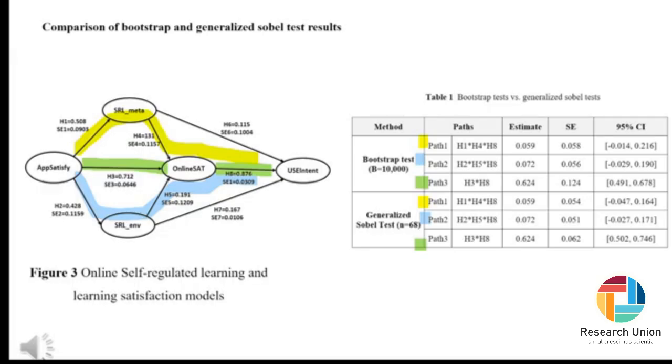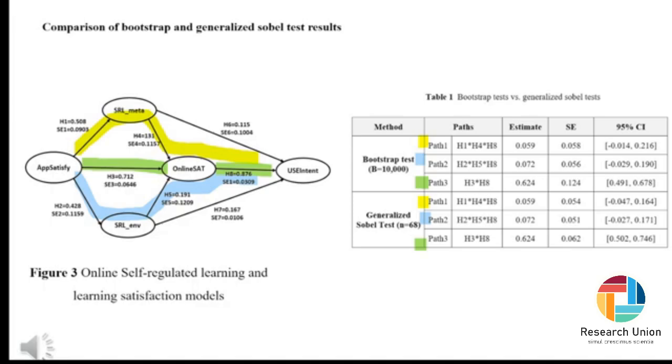This time, I have brought data from a study I conducted in 2024 on the online self-regulated learning and learning satisfaction model. In this model, I will compare only 3 indirect effects. I have differentiated them by coloring them with different colors. First, these are the results obtained through 5,000 bootstraps from the existing research model, along with the corresponding 99% confidence intervals. Then, for comparison, I calculated using the generalized Sobel test.